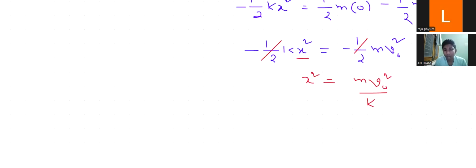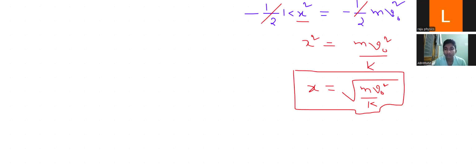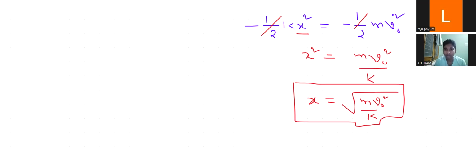Then x equals under root of m v naught square by k. So this is your distance. How much distance is your spring compressed, Abhi? Under root of m v naught square by k. So this much distance your spring is compressed, Abhi.